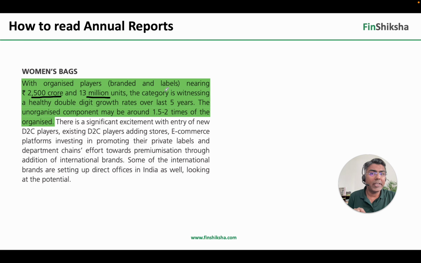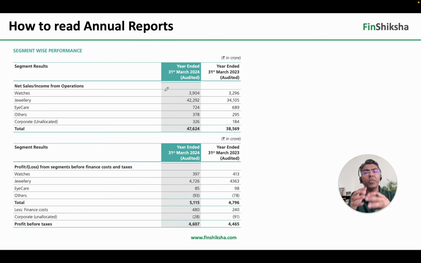All of this is available in the MD&A segment of the report. Then you get segment-wise performance. You'll see a bunch of this information, and you'll note that about 85% of the revenue comes from the jewelry segment. Second largest is watches, and then the other three are smaller segments at this point of time.